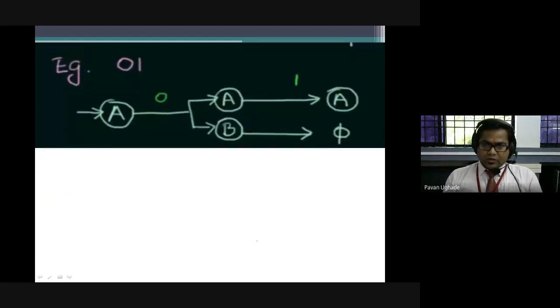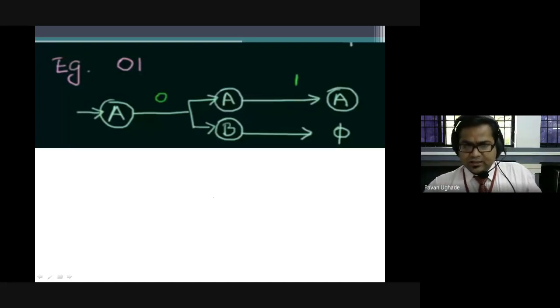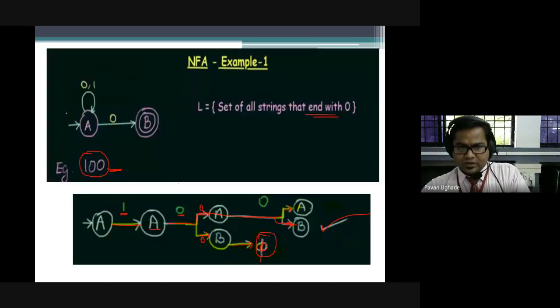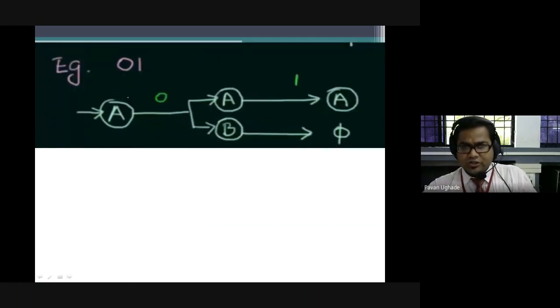Okay, I'll move further. Now let us assume I'm taking another example. For the same automaton, I want to process the string 01. Please try to understand. This is the same example as in the previous one, but I'm processing the string 01 here.